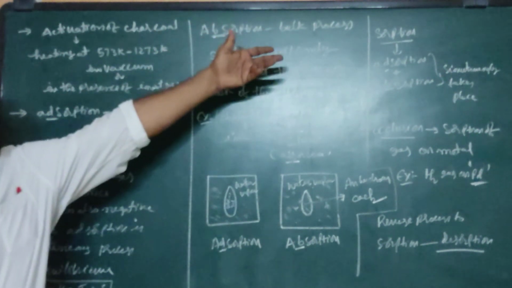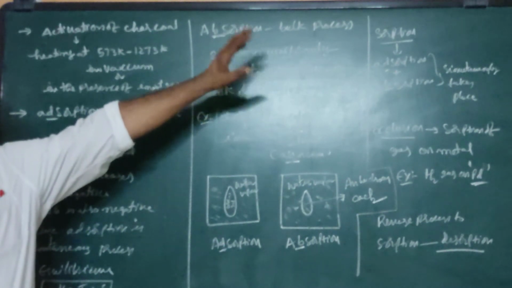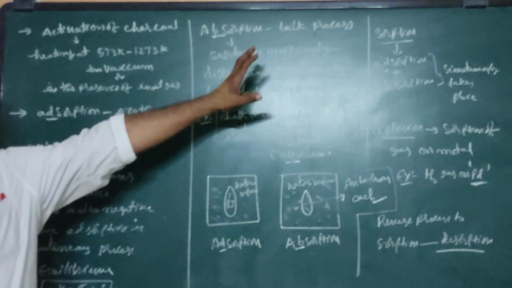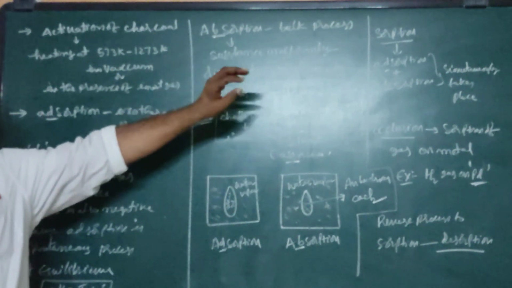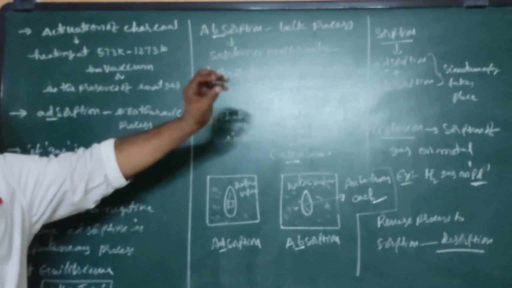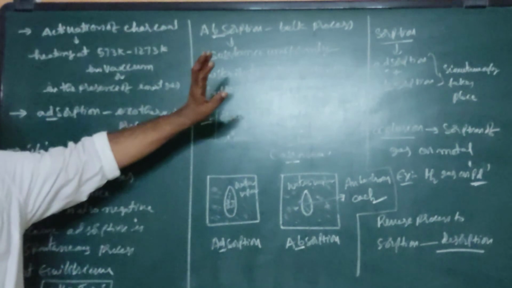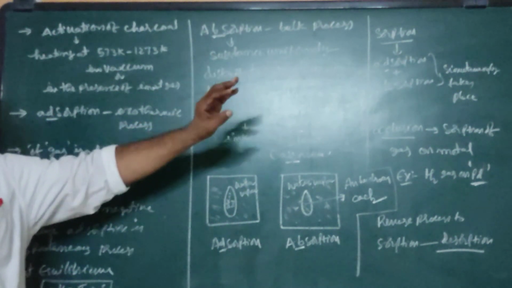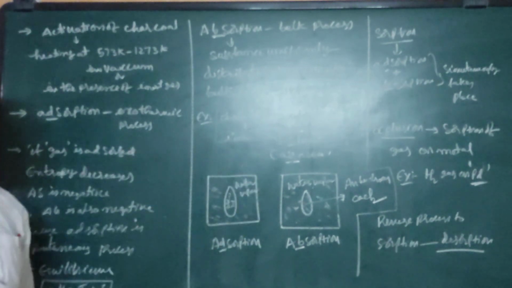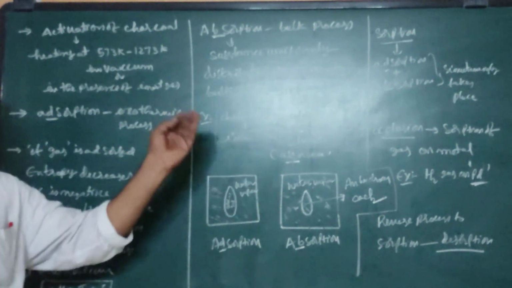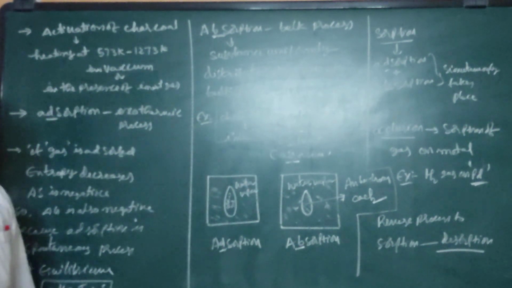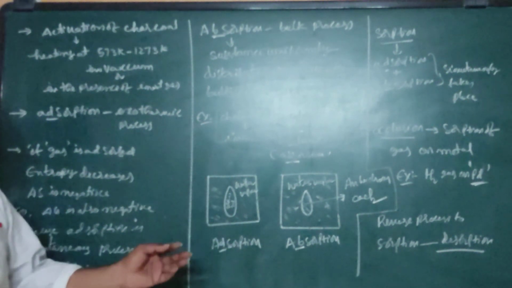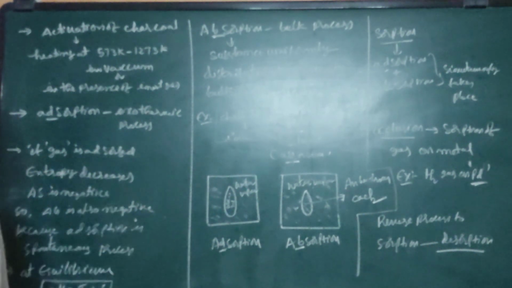If both adsorption and absorption take place simultaneously, that process is called sorption. If sorption of a gas on metal is possible, that is called occlusion. Occlusion means sorption of gas on metal surface. For example, H2 gas on palladium. The reverse process of sorption is called desorption. Desorption means separation. The reverse process to sorption is called desorption.